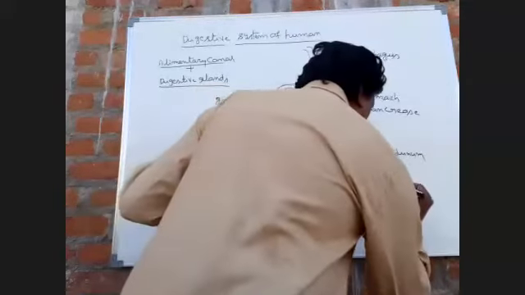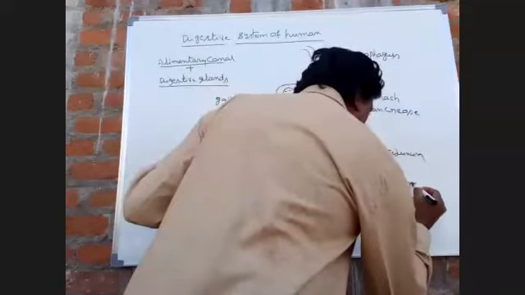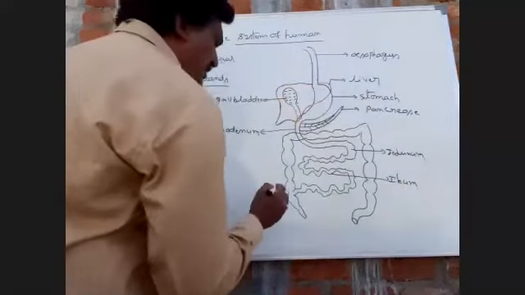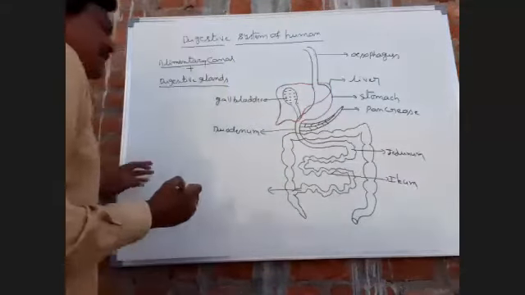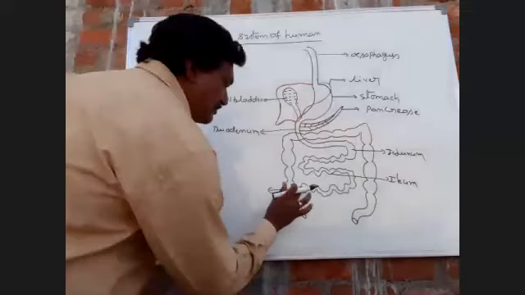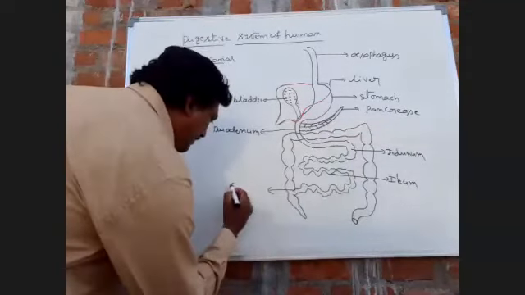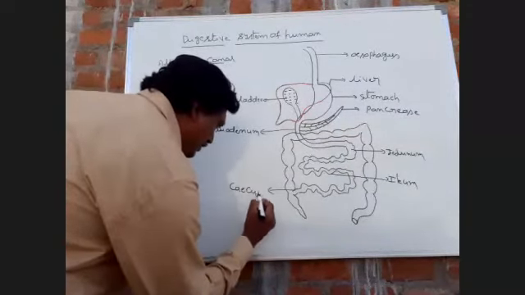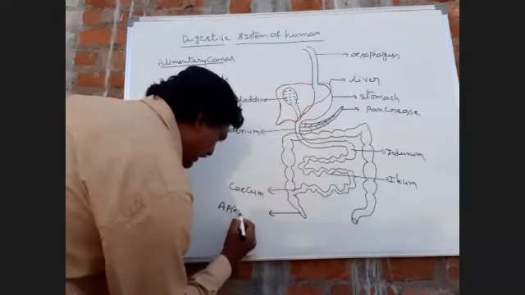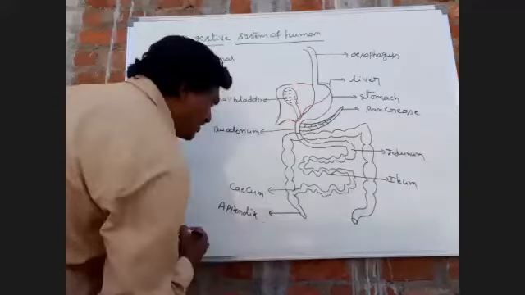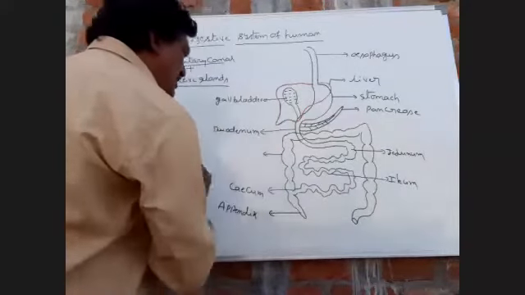This is the cecum. This one is the appendix. This one is the colon.